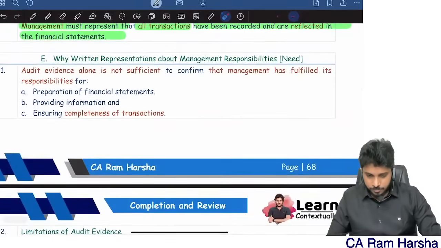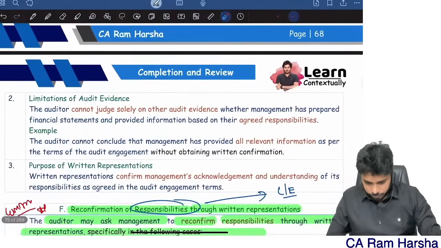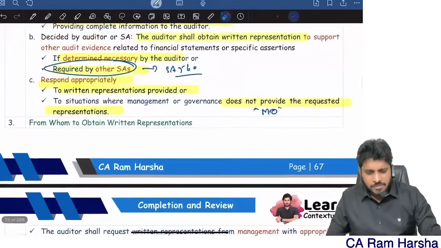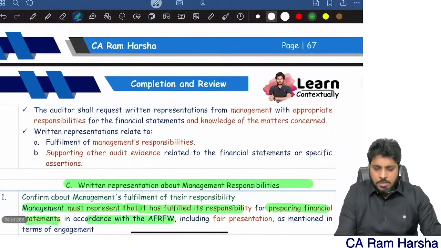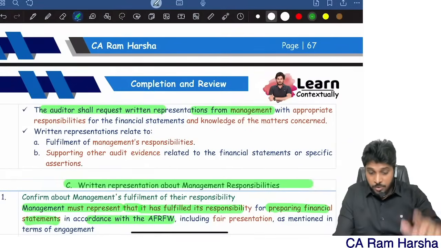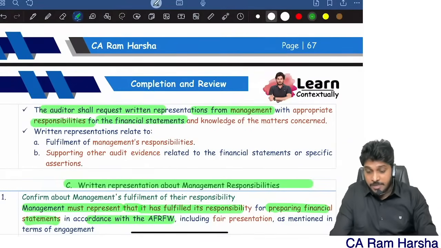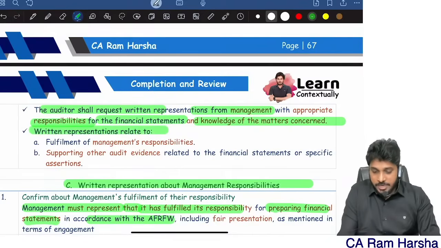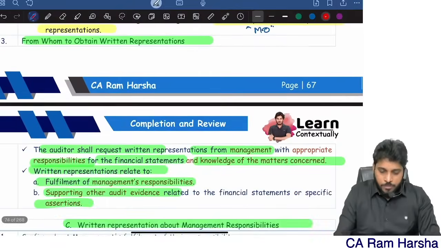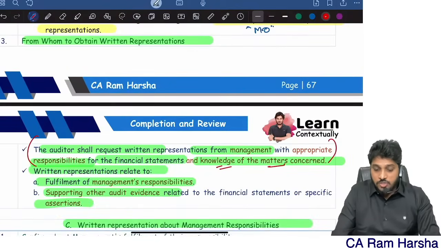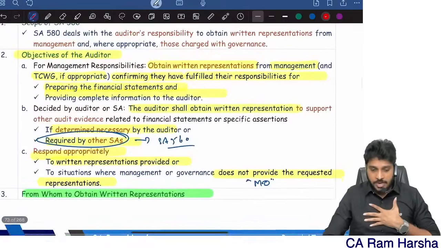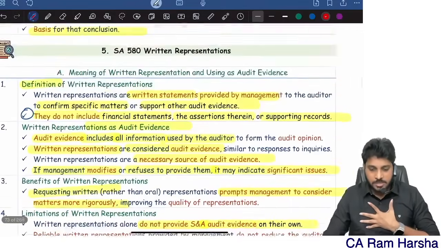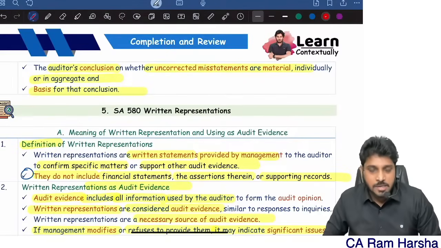Next, with this, the main theme of the 580 standard is completed. From whom do you get the representation? The auditor shall request representation from management who have appropriate responsibilities for the financial statements and have knowledge of the matter. Written representation related to fulfillment of management responsibilities, all that, from whom? Where the auditor believes they have knowledge of the matter, who are responsible for financials. Generally from them only we will get the written representation. With this, the entire 580 standard is over.